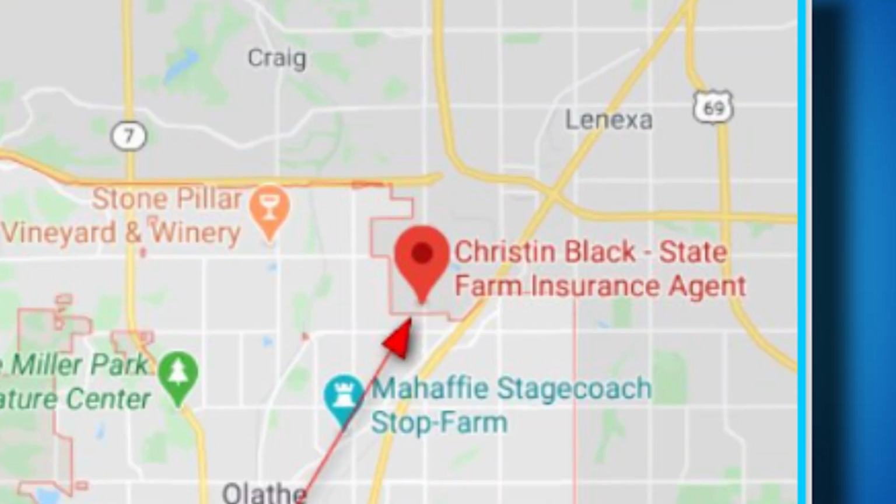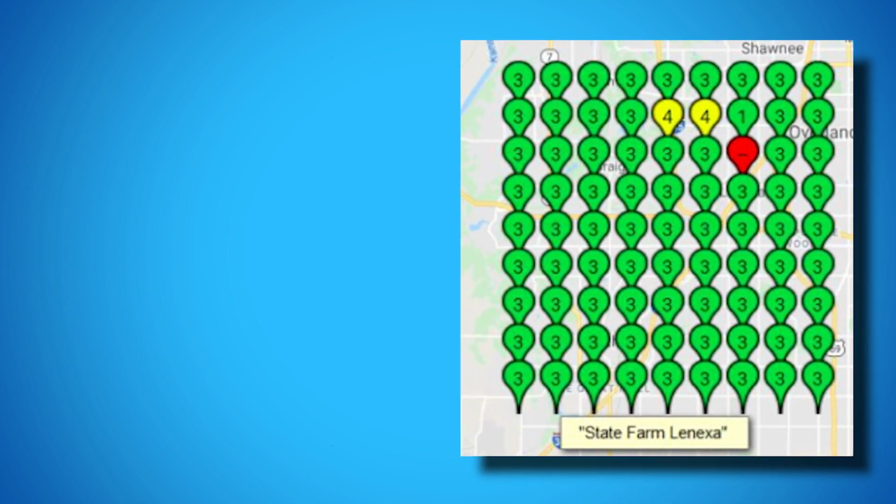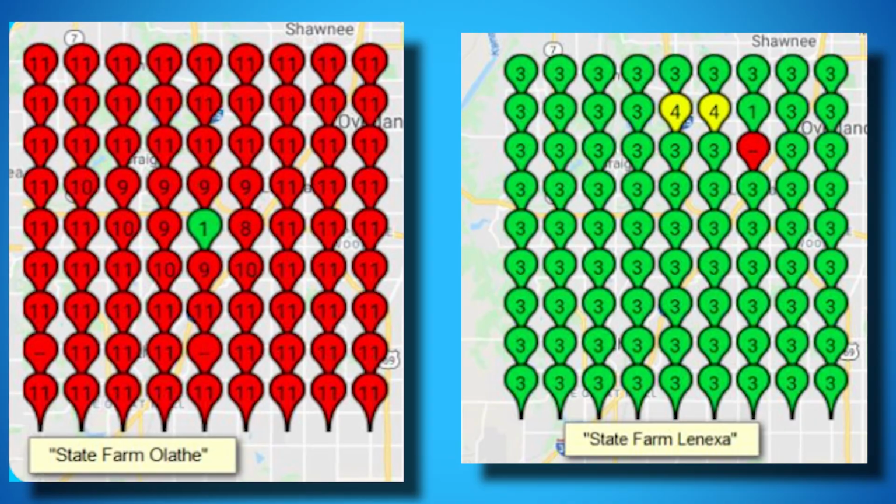If you find that your rankings for explicit terms specifically is poor, this could be your problem. In this example, this business's pin is actually right outside of the border of the city of Olathe, Kansas. Now, because of that, Google was actually ranking them fine for things like State Farm Lenexa, but not ranking them well at all for State Farm Olathe. Overcoming this challenge is not easy.